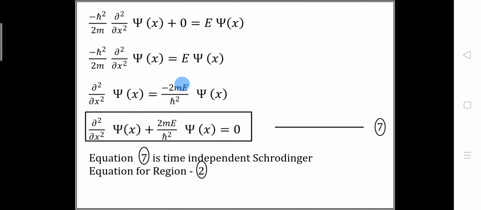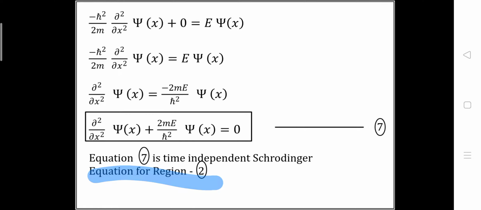Now let's add this term at the left hand side. So we will get del square upon del x square psi of x plus 2mE upon h cross square psi of x is equal to 0, and this is equation number 7. So equation 7 is the time independent Schrodinger equation for region 2. Now we have the Schrodinger equation for region 2, and we are going towards the derivation of the energy eigenvalue formula.